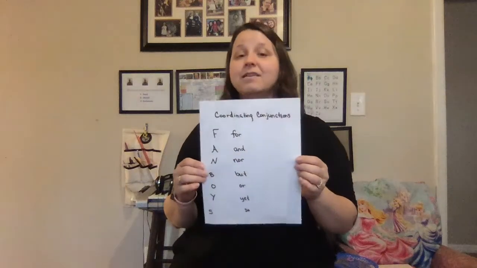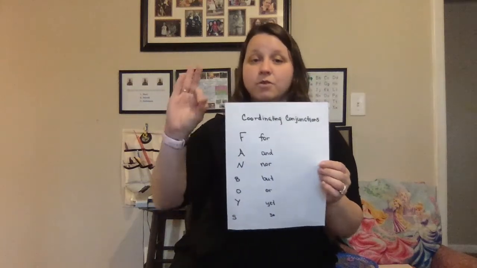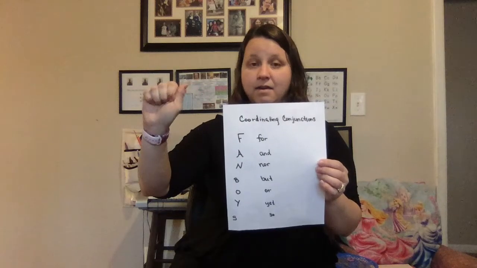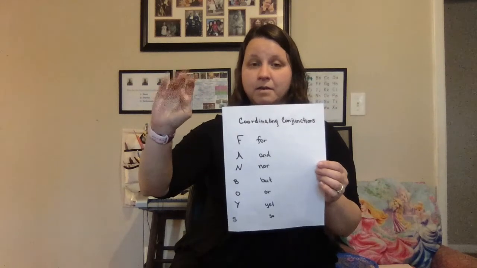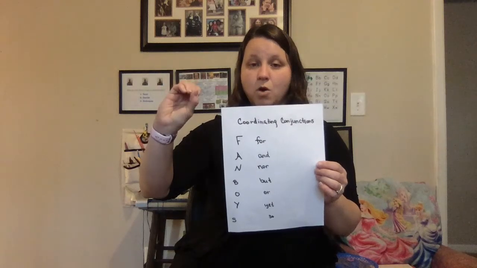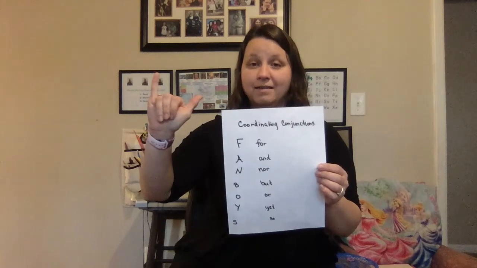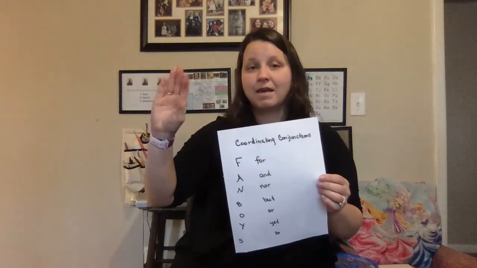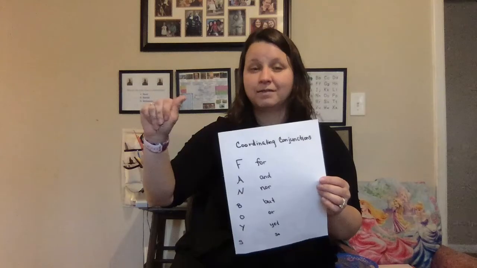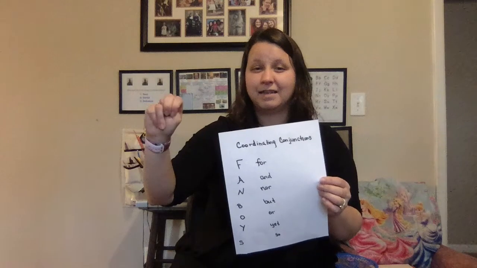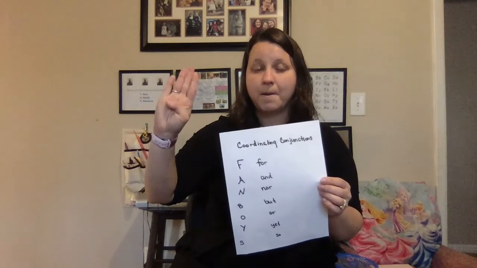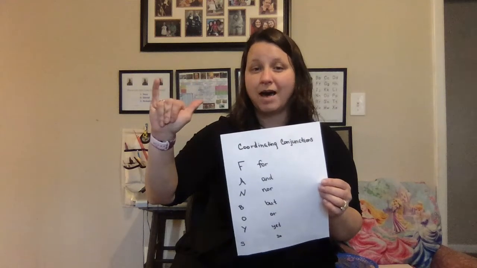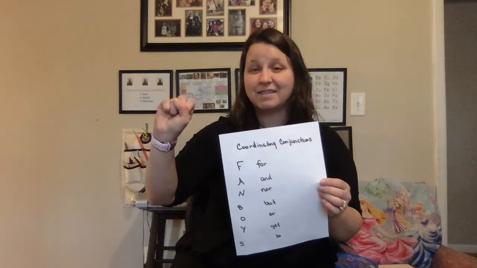Okay, so the sign language, we'll do an F. Can y'all see my hand? F, A, N, B, O, Y, S. Let's do it again. F for A and N nor. B but, O or Y, yet S, so.